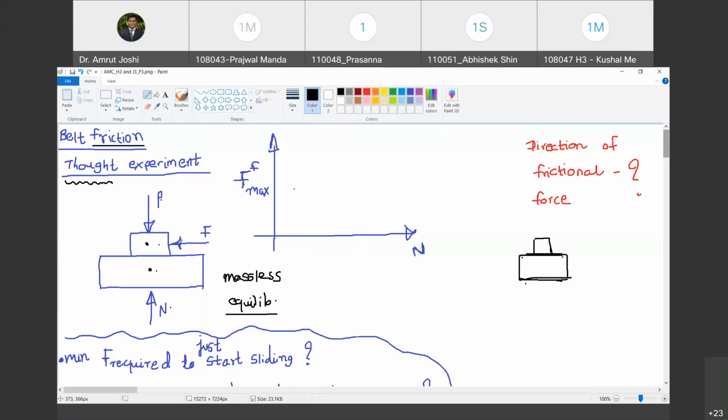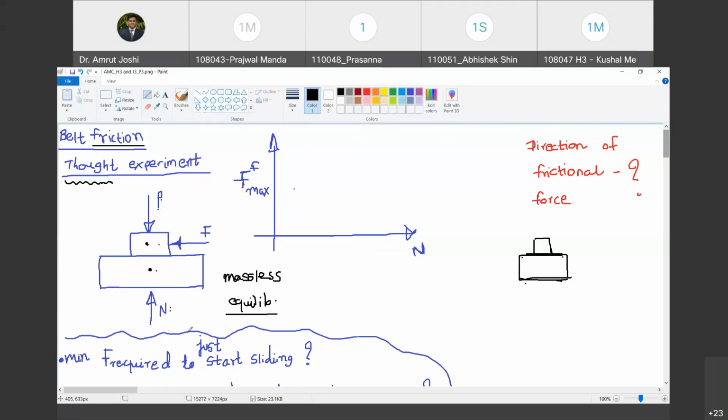So I think the thought experiment is clear. I will once again tell all the conditions that are required. Imagine that there are two objects which are in contact along this contact surface in space. These two objects are devoid of any gravitational field by any planet, any star. Then these two objects are massless, therefore there is no gravitational pull from the center of gravity of one object to the other. And these objects have been acted upon by a pair of forces P and N.